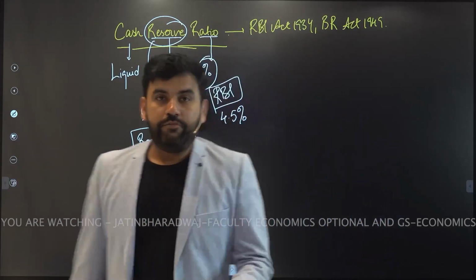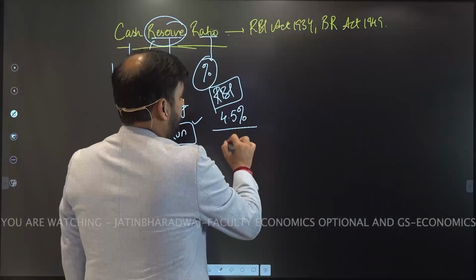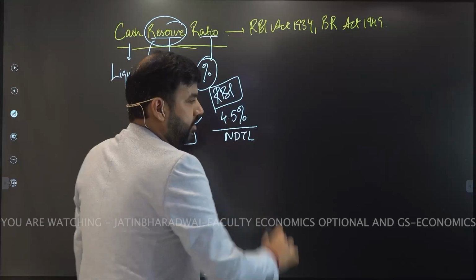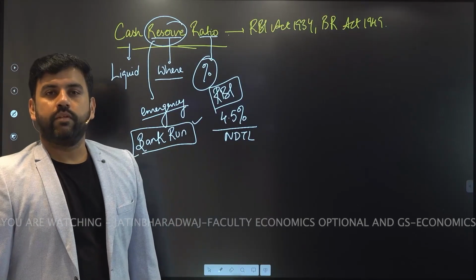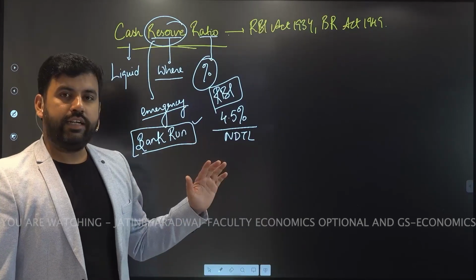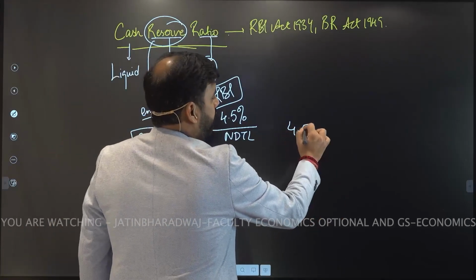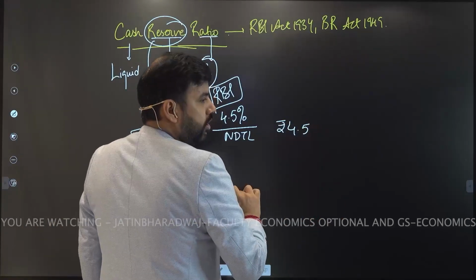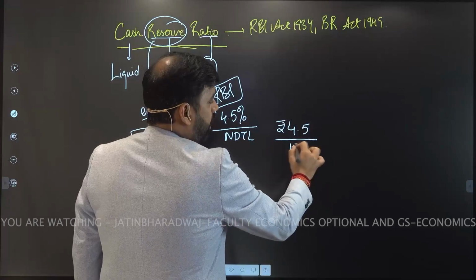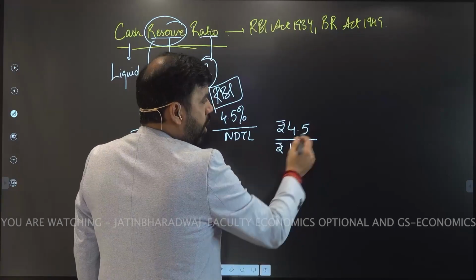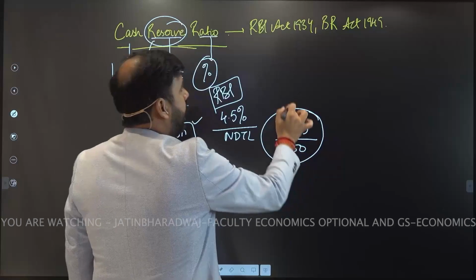This 4.5% is of NDTL. So in the previous example, what was the NDTL? 100. So 4.5 rupees out of the total 100 NDTL should be kept as CRR